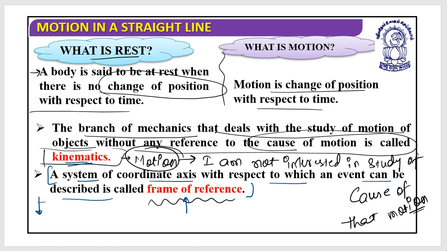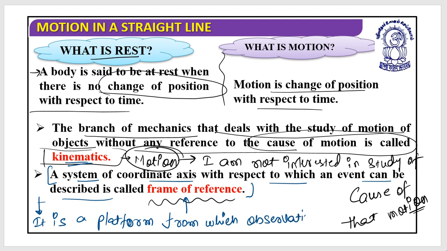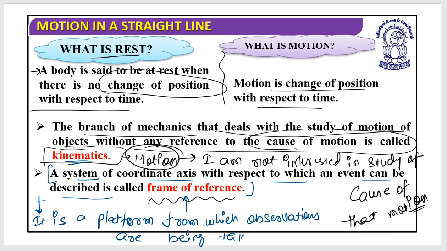So what is a frame of reference? I can write it like that: it is a platform from which observations are being taken by an observer.